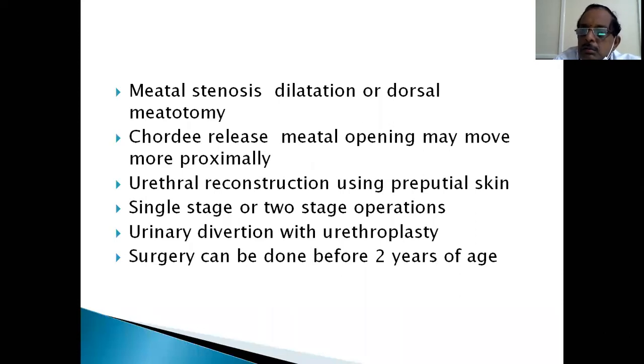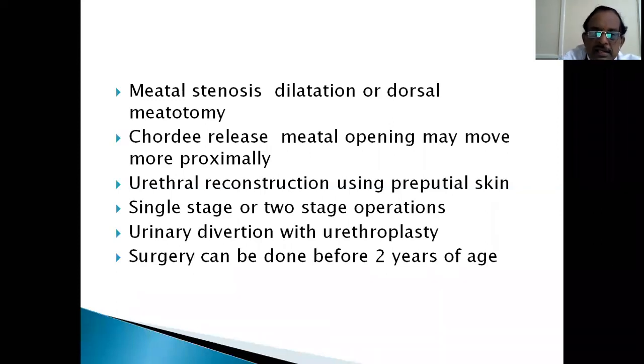So the child cries with pain when passing urine, or there can be some retention also. Before you do any operations, you have to clear this defect. So you do a meatal dilatation or a meatotomy, cut the meatus. Normally, the meatus is cut on the ventral aspect, whereas here in hypospadias, it is a dorsal meatotomy. A ventral meatotomy would further cause the abnormality to increase. So it's a dorsal meatotomy.